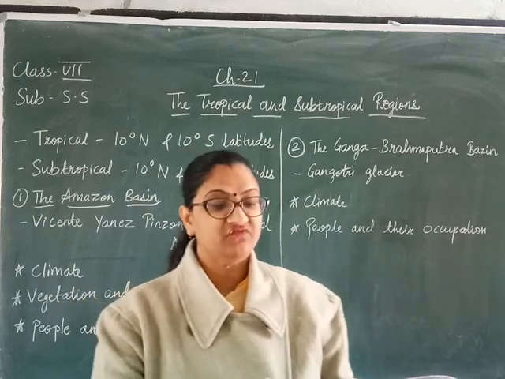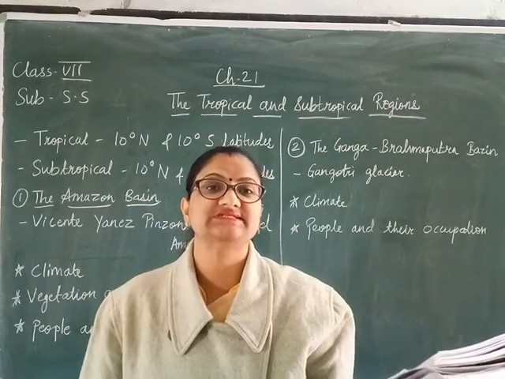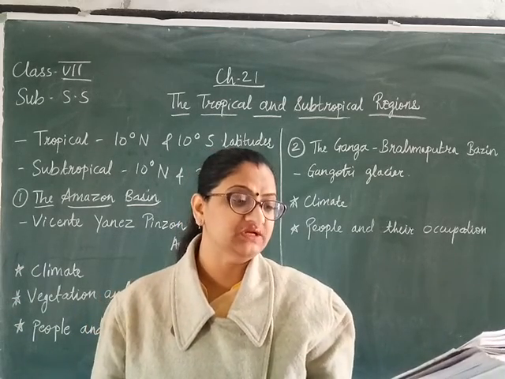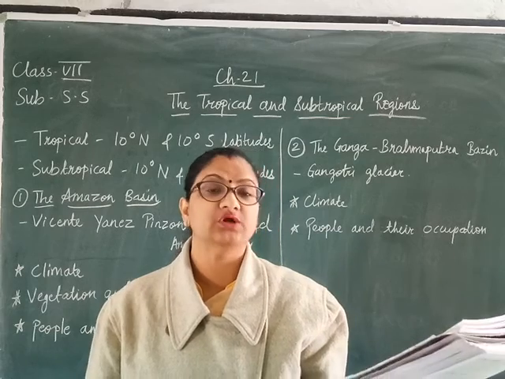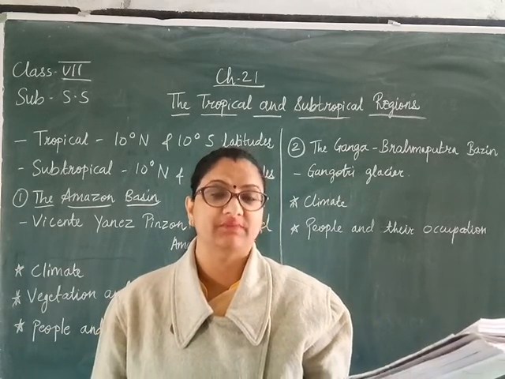The Amazon River flows through the tropical region and has formed the Amazon basin in South America.